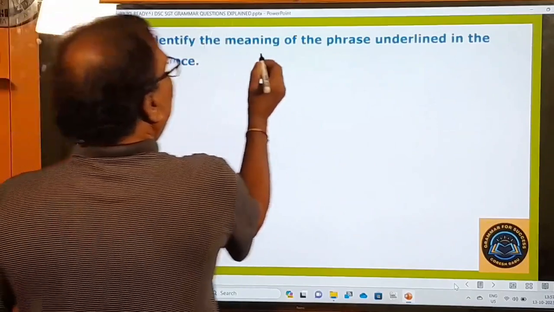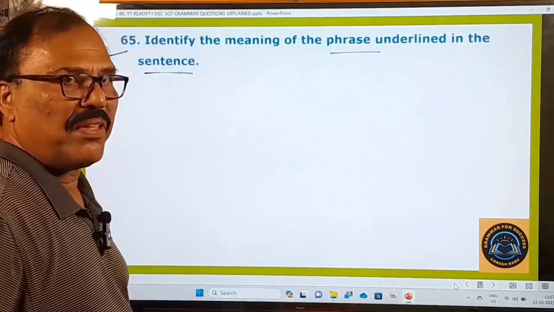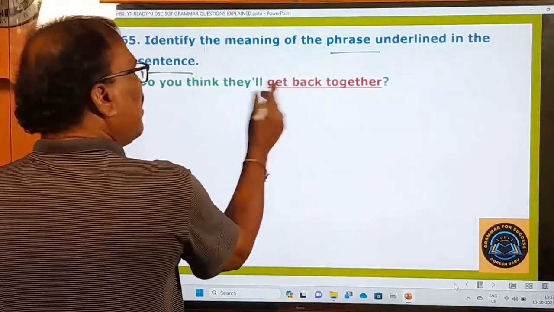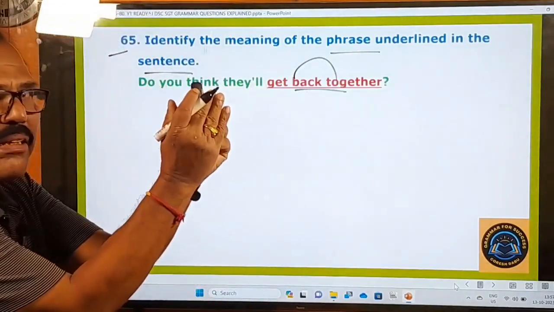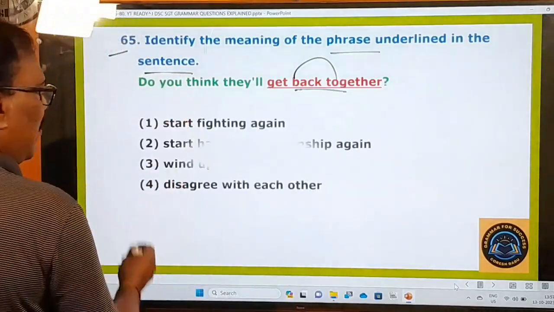65th one. Identify the meaning of the phrase underlined in the sentence. What is the meaning of the phrase underlined in the given sentence? Do you think they will get back together? Get back together. What is the meaning of this phrase? Here he has given you 4 options.